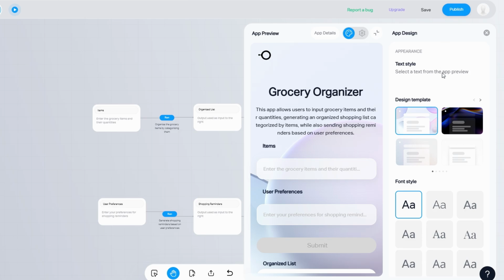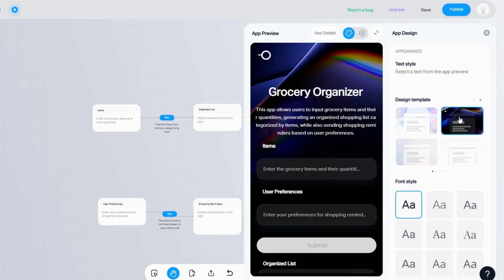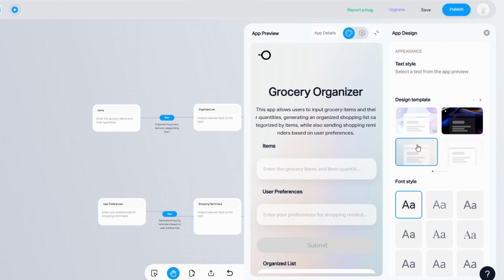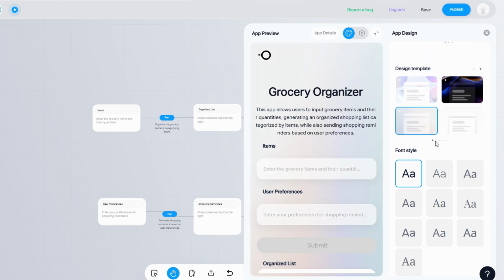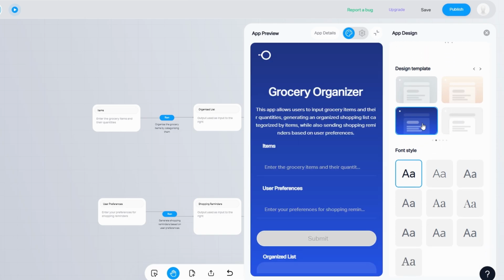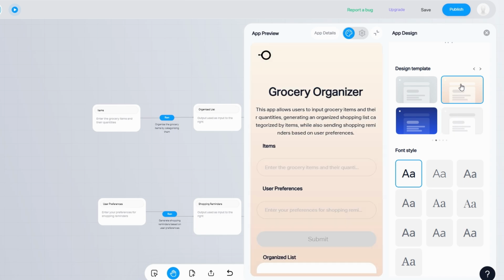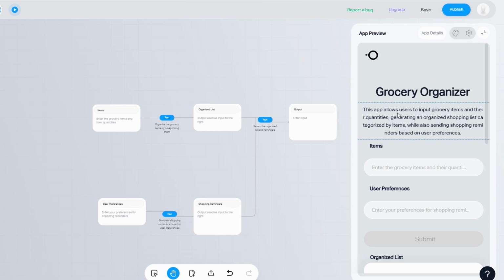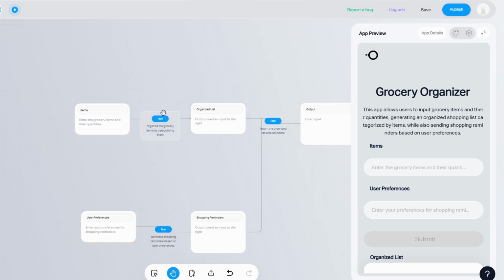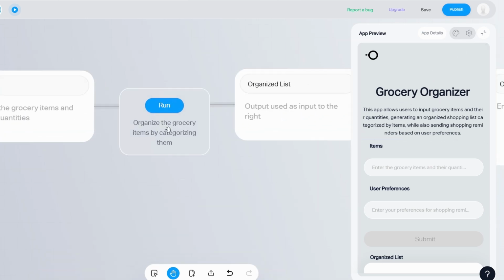As you test, pay attention to whether the outputs make sense. Are the results easy to understand and helpful? If you notice any discrepancies or awkward responses, go back to the flow canvas and tweak your nodes. Maybe a calculation node isn't handling certain inputs properly, or the design of the output doesn't look as polished as